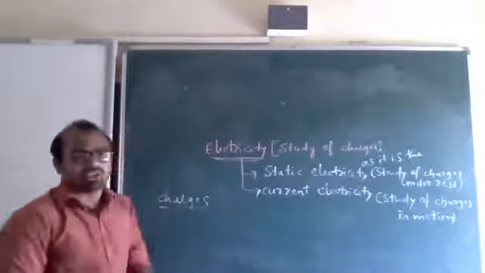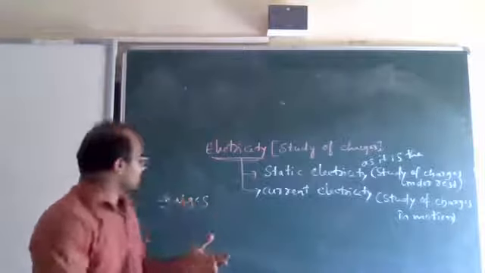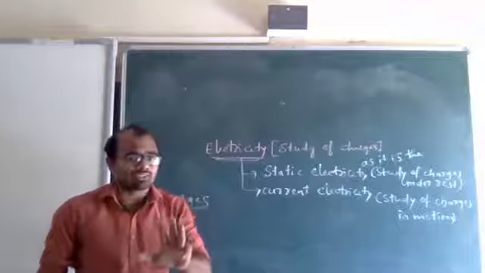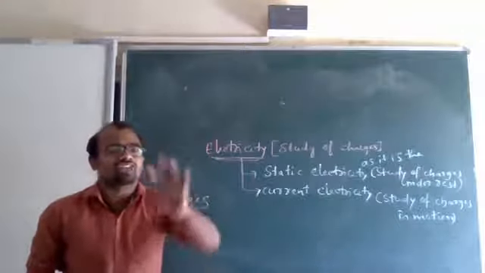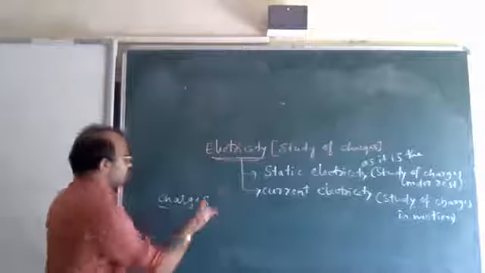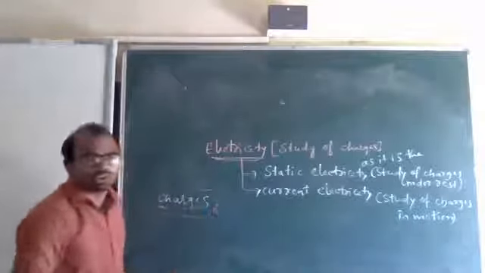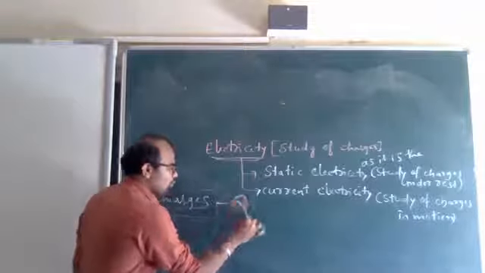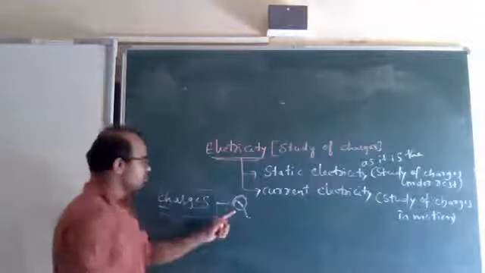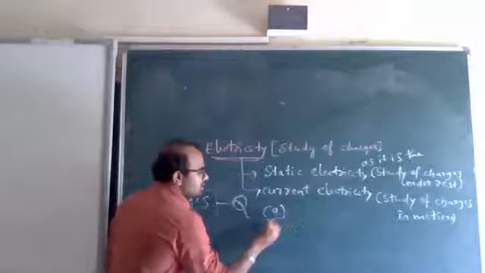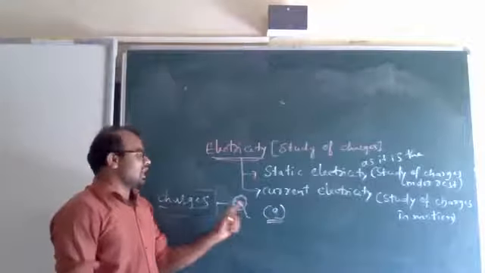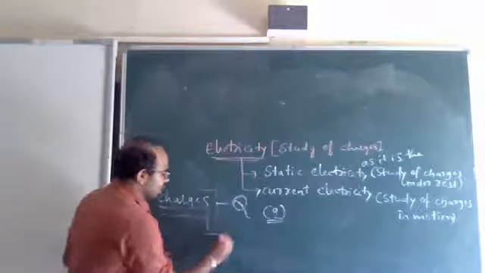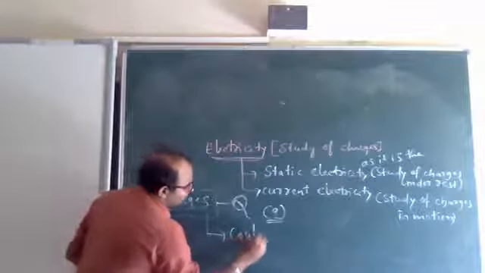When it comes to charges, you have to remember the properties of charges. Charge is the intrinsic property of an atom. Charges are quantized. Like charges repel each other, unlike charges attract each other. Charge is denoted with Q. Small charges are sometimes denoted by small q, but the total charge of the system is denoted by capital Q. The SI unit of charge is coulomb.